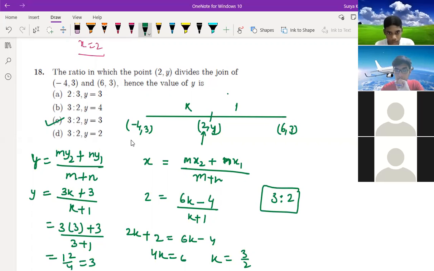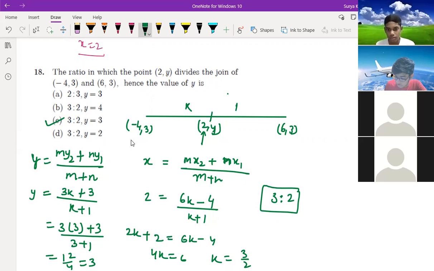Like this only, Teja? Sir, I think I did it in a wrong way. So what are you getting? Sir, I'm getting 3 only. 3 into 3 plus 2 into 3 by 3 plus 2. Y is equal to 9 plus 6 by 5. 9 plus 6 equal to 15 by 5. 5 threes are 15. Y equal to 3. You got 3, no? Yeah, sir. Fine. Okay, sir.